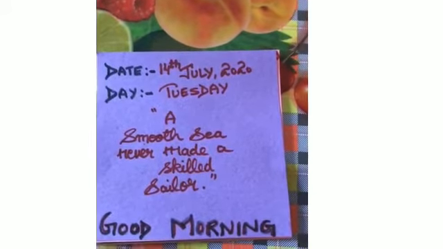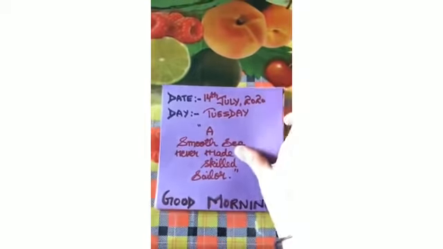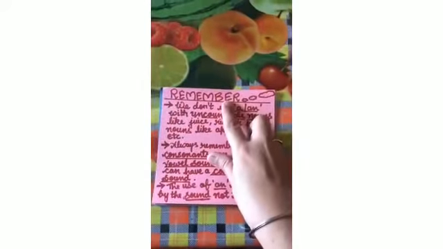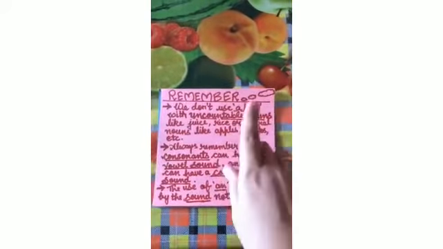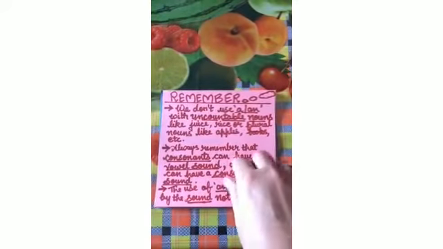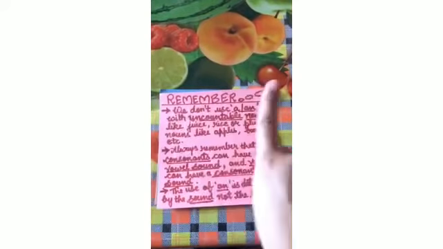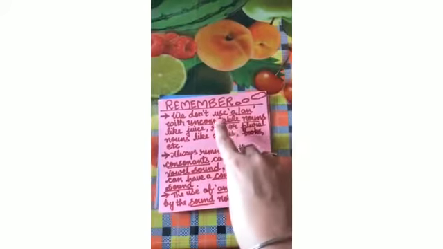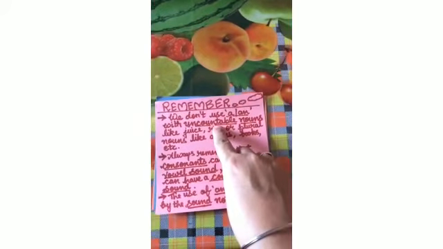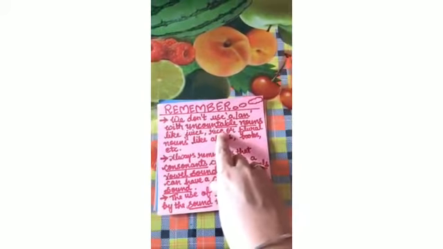Let's start. There are a few things that you have to keep in mind before moving further. You have to remember, which means you have to keep these things regarding articles in your mind. Okay? The very first point is we don't use a or an with uncountable nouns like juice, rice.